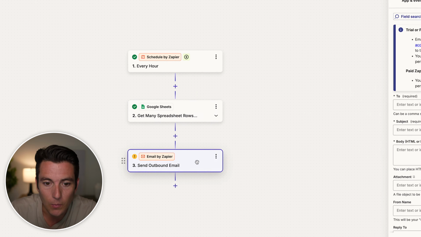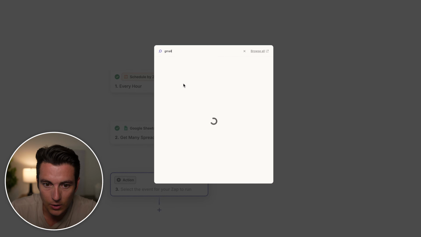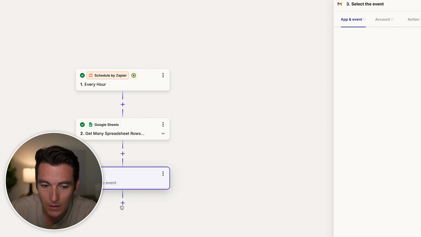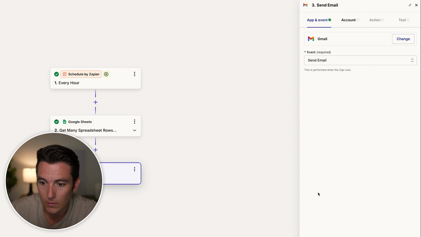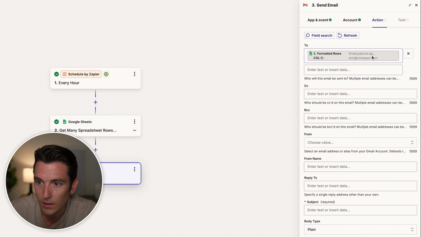And then if we click continue, we want to test this, and this should pull up the names. And then what we want to do is we want to send the email by Zapier. We can connect our Gmail account, connect any sort of email account, and we can send an email from our email after we connect Google to the column of the recipient that we have.